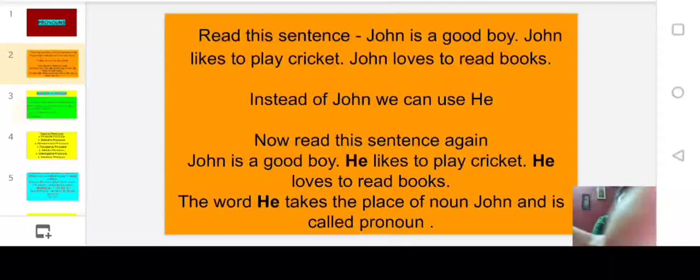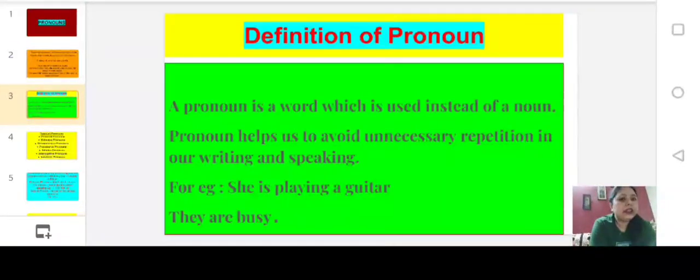So pronouns help us to avoid unnecessary repetition in our writing and speaking. Like if I say John is a good boy, John is going to school, I am doing too many repetitions. So if I say he, she, they, it will be used in place of a noun. The definition goes like this: a pronoun is a word which is used instead of a noun. It also helps us to avoid unnecessary repetition in our writing and speaking. For example, she is playing a guitar, they are busy.